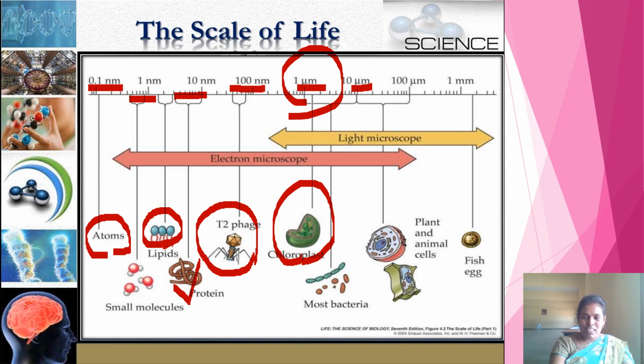In the same way, if you observe the plant cells and animal cells, these are somewhat bigger than all other cells. Those are in the range of 10 microns to 100 microns. And next, if you see this last picture, this is a fish egg. It measures about 1 millimeter and more. This is about the different sizes of different cells.